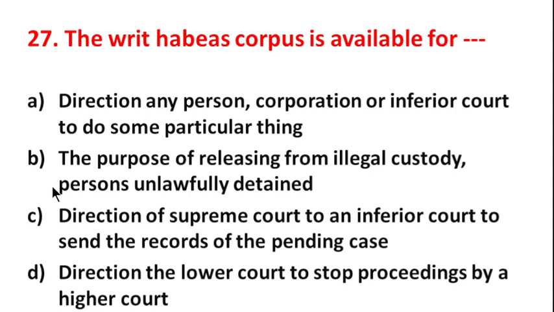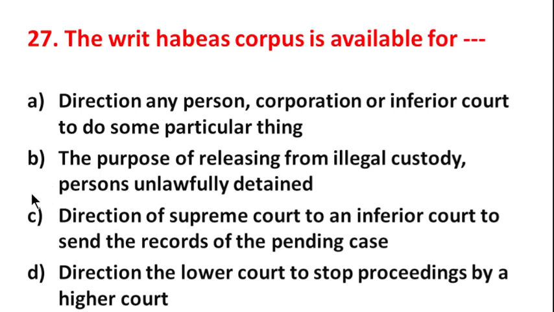The writ habeas corpus is available for direction to any person, corporation, or inferior court to do some particular thing; for the purpose of releasing from illegal custody persons unlawfully detained; C, direction of Supreme Court to an inferior court to send the record of the pending case; D, direction to the lower court to stop proceedings by a high court.